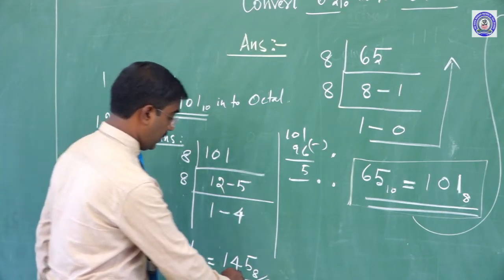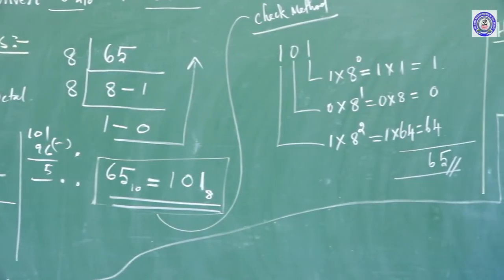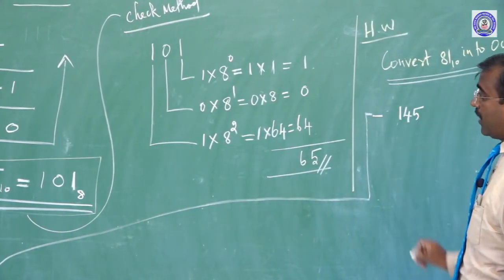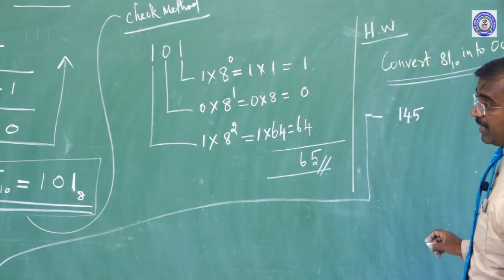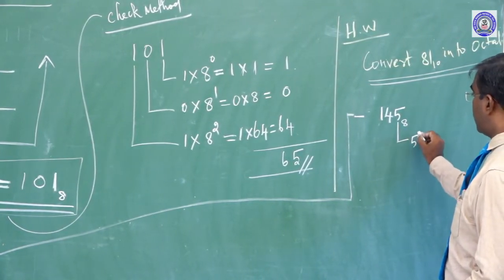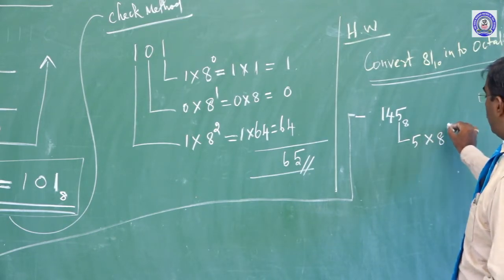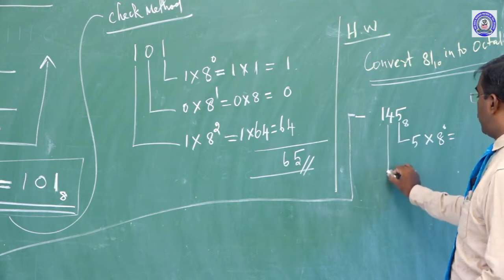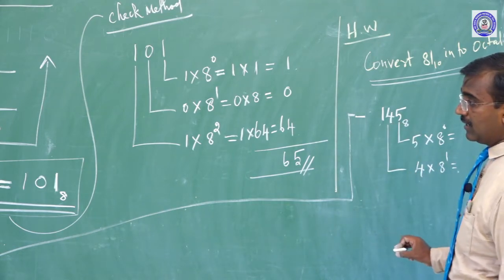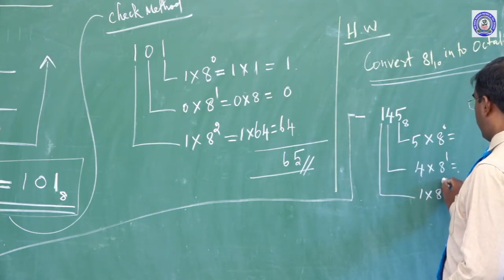How can we check? Using this value, the answer is 145. We can work out 145 in base 8. So, check method: 5 into 8 to the power of 0. Here 4 into 8 to the power of 1. And then 1 into 8 to the power of 2.